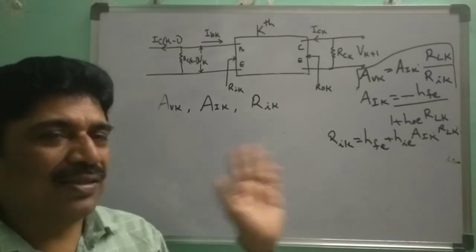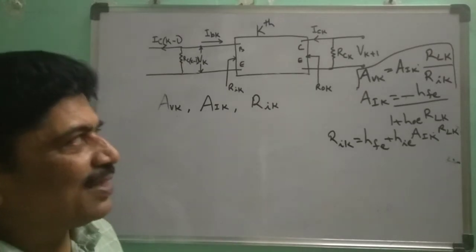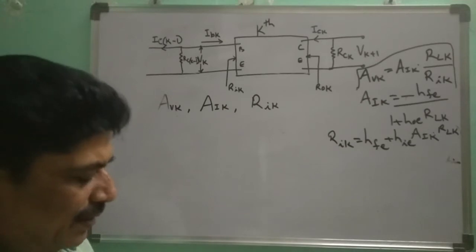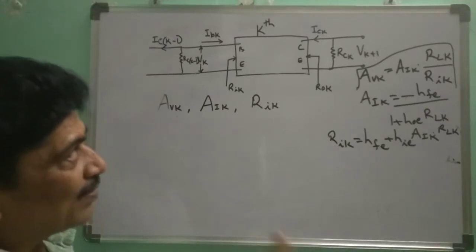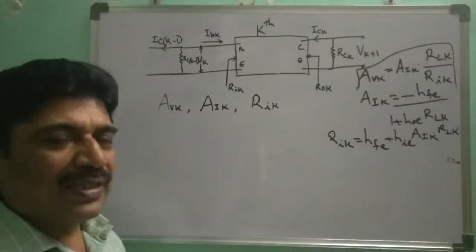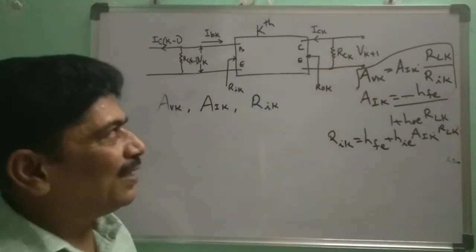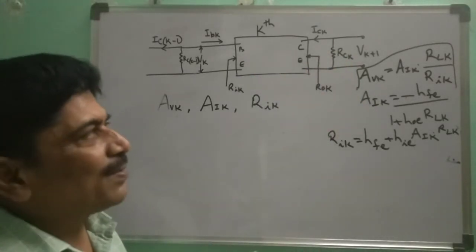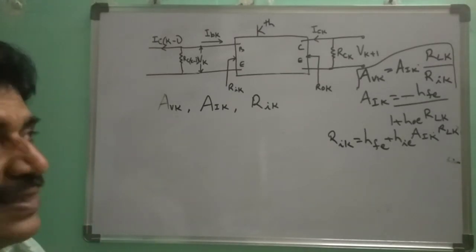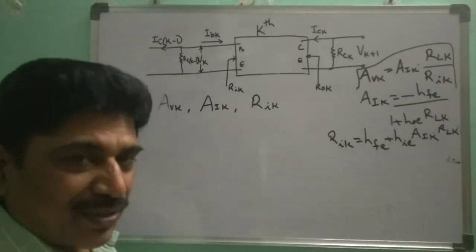If you consider the last stage, it doesn't have any stage on the right side. So for the last stage, what will be AVK? For the last stage, K will be equal to N. So from the last stage, we can come back to the kth stage. Why? Because for the last stage, the effective load resistance will be RCN only. For the kth stage, the load resistance is RCK, and it has another resistance, that is the input resistance of the K plus 1 stage, RIK plus 1. For the last stage, no other stage is there next to it.